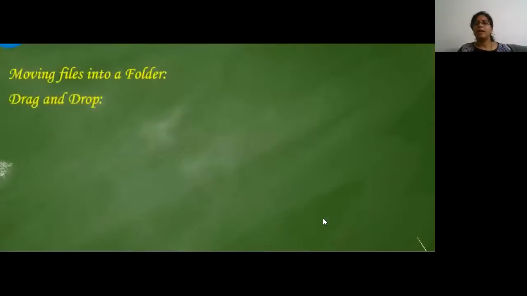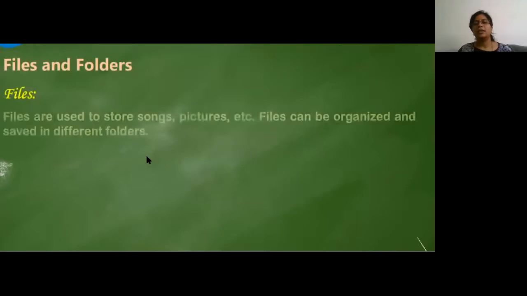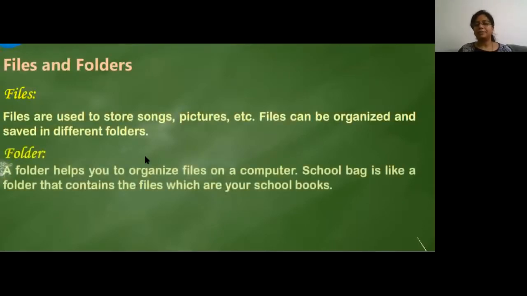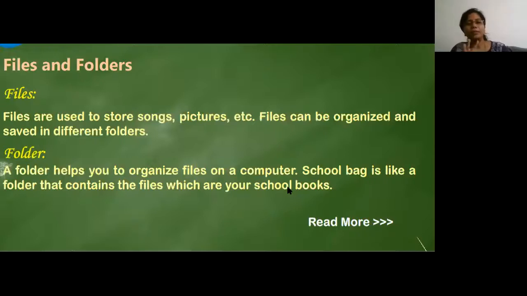Let's get started with our new topic called files and folders. Children, now tell me one thing. Whenever you keep your photos and your documents, you might have seen your parents putting them in a file, correct?